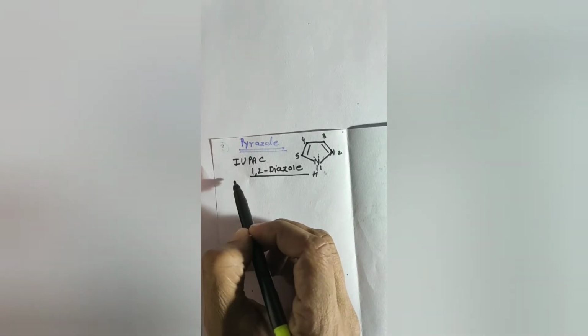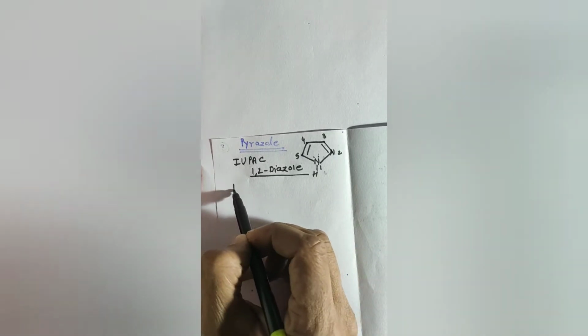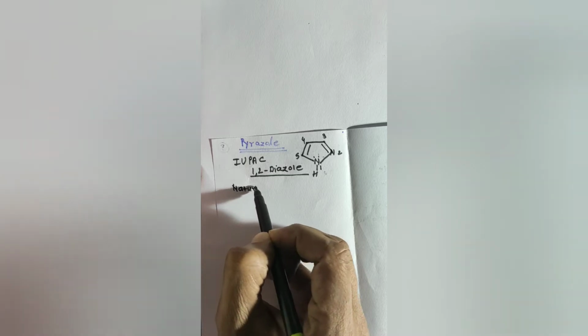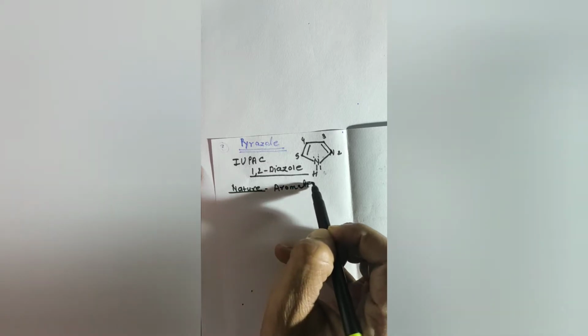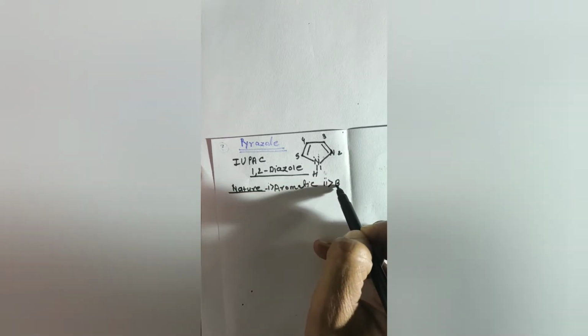Now the nature. What is the nature of this compound? The nature of this compound is aromatic. It is aromatic in nature, and second, it is basic in nature. So the question is, why is it aromatic in nature and why is it basic in nature?